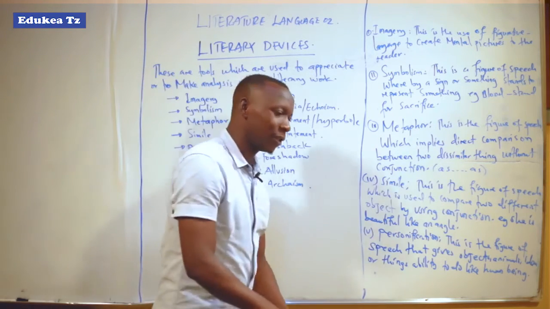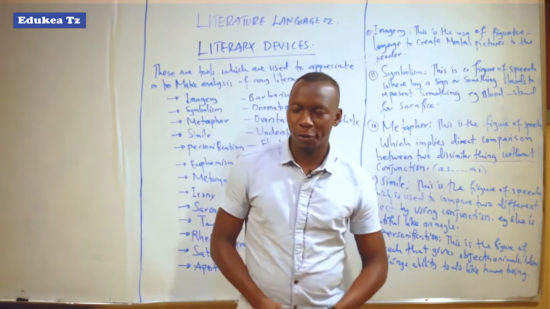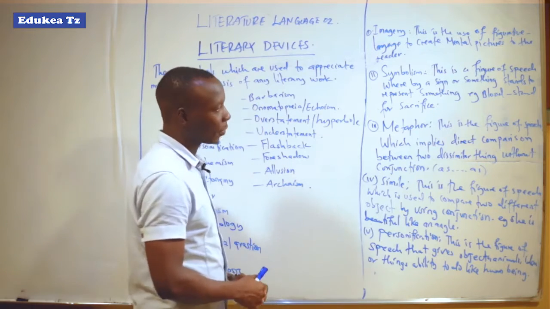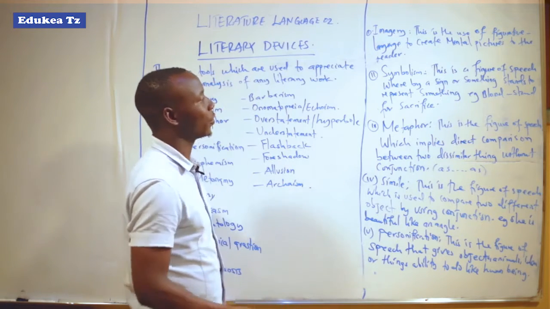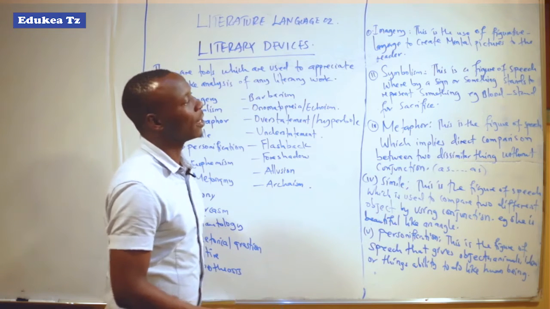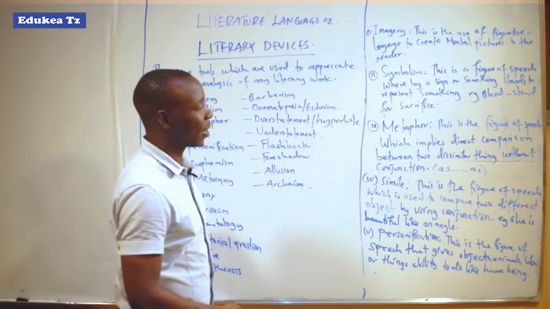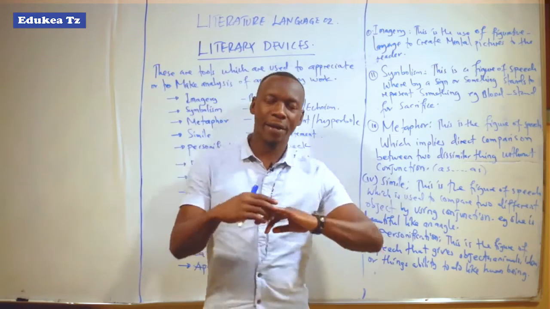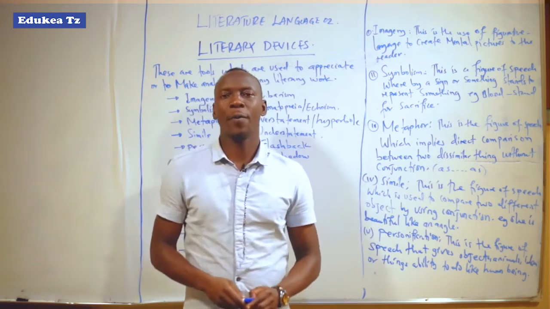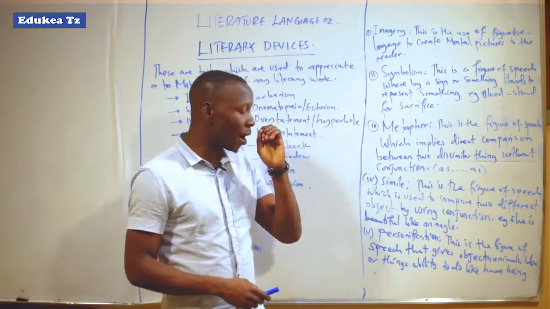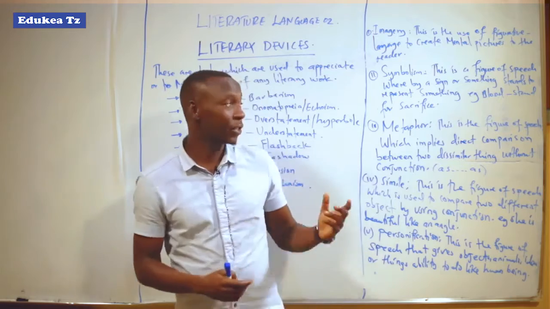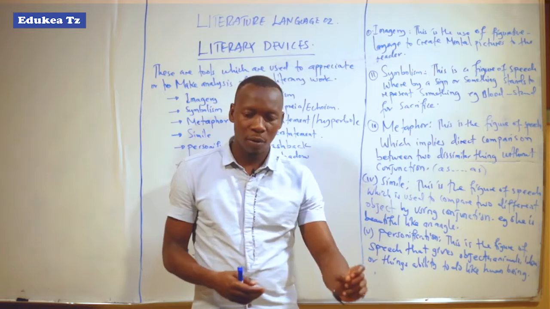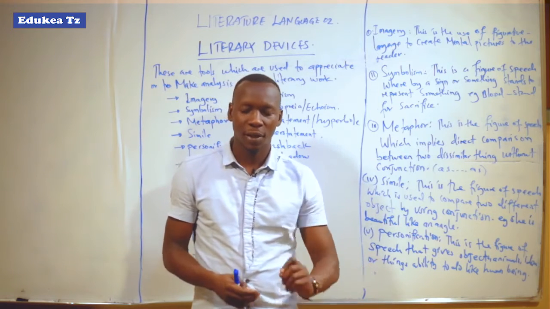Symbolism is the use of symbols or the use of signs. As we are talking about the use of a symbol, this is the figure of speech where a sign or something stands to represent something. Example, blood stands for sacrifice. A ring, maybe a ring stands for marriage. So symbolism stands for using a symbol or a sign to represent something.